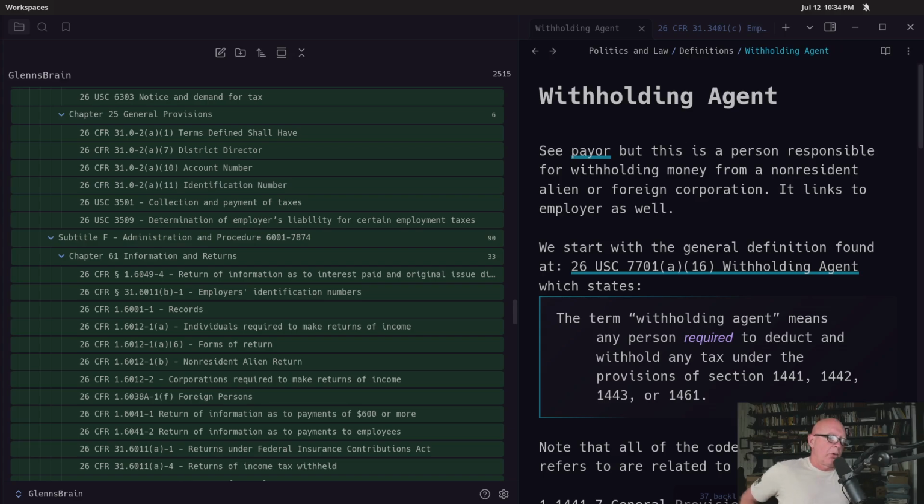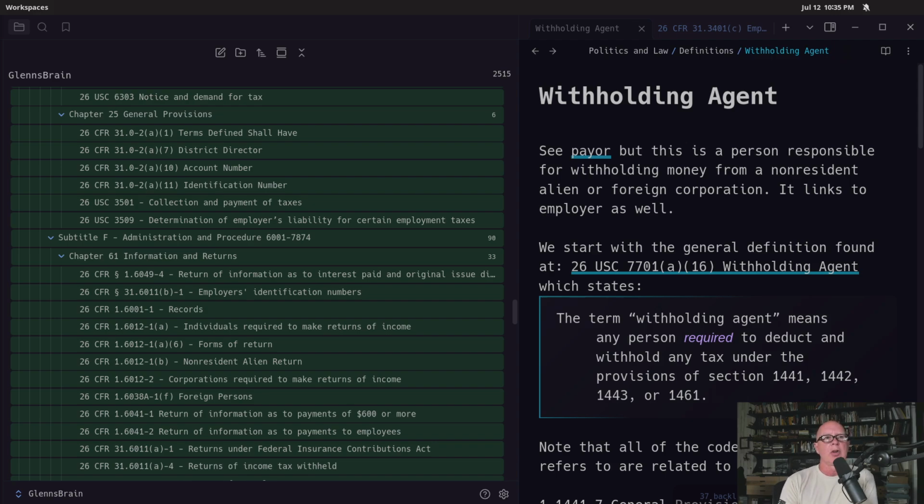So the next phrase that we want to understand is: what is a withholding agent? A withholding agent is a pretty important thing because a withholding agent is linked to a payor, and a payor is linked to an employer, and then you've also got this beneficial owner that comes into play. But those three terms, payor, employer, and withholding agent, are all related to each other. So it's important to understand what a withholding agent is by its definition.